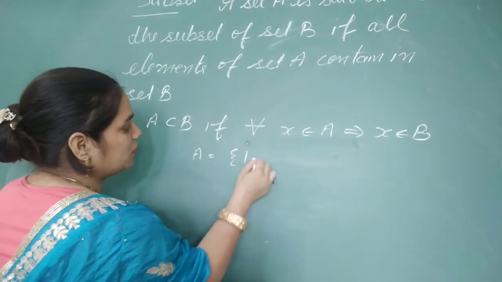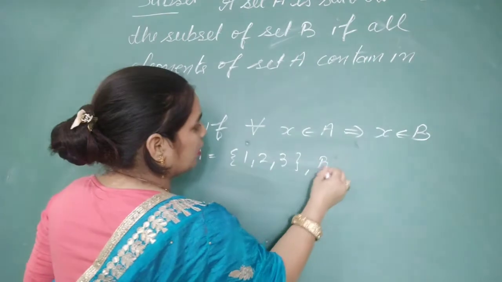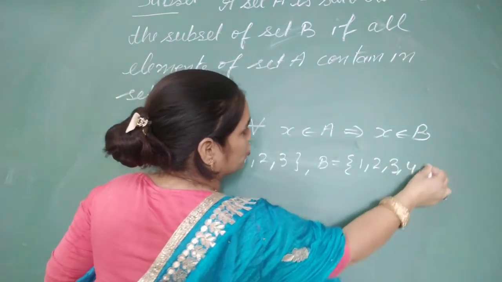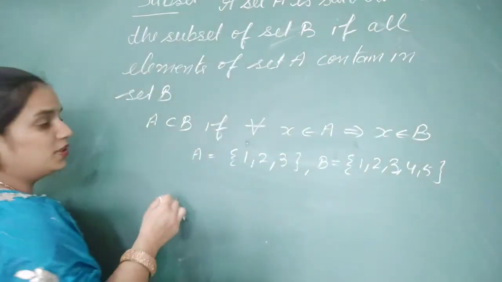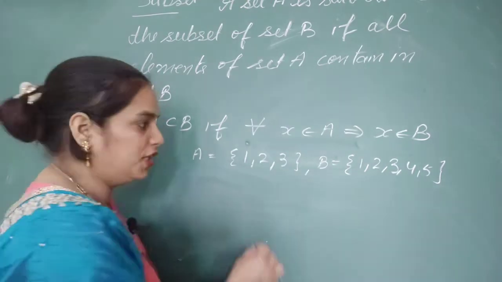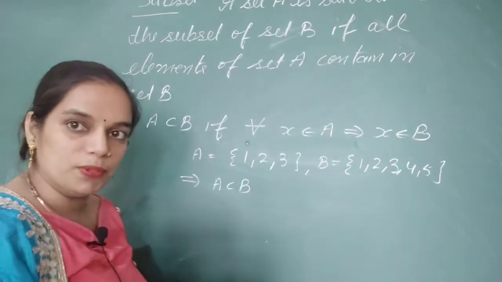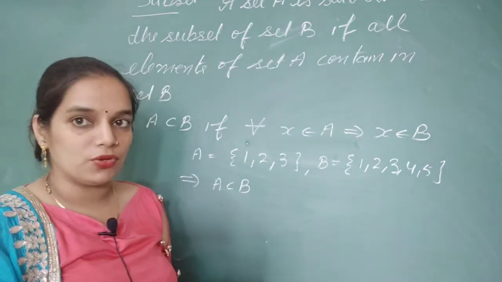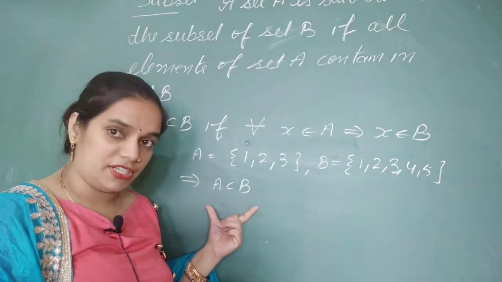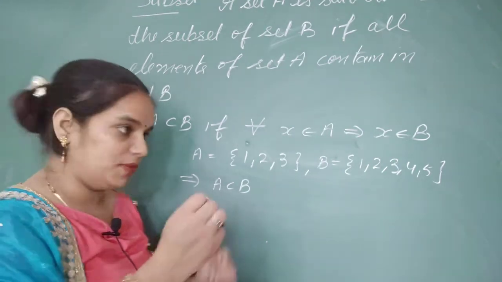The set A in which I am taking the first 3 natural numbers, a set B in which I am taking the first 5 natural numbers. Here all the elements of set A are contained in set B, so we will say A is a subset of B. Here A is properly contained in B.